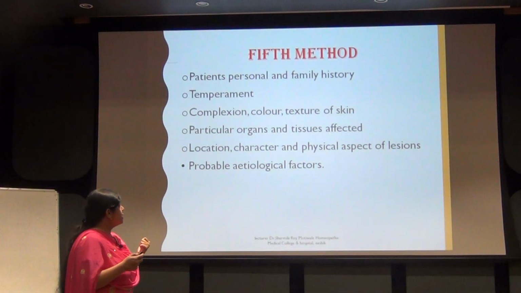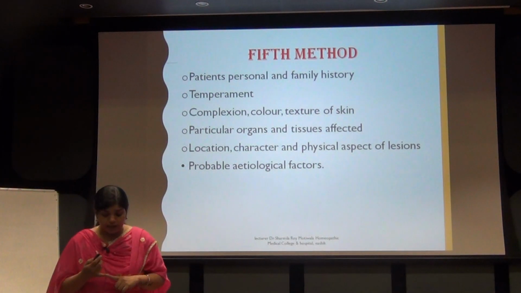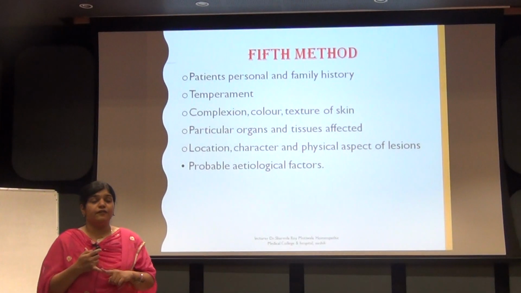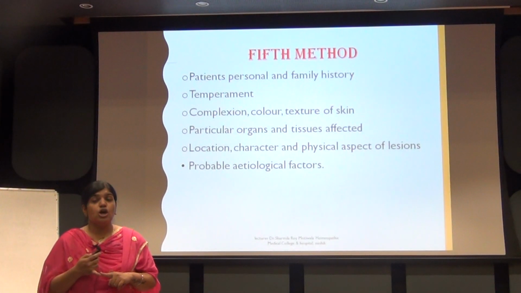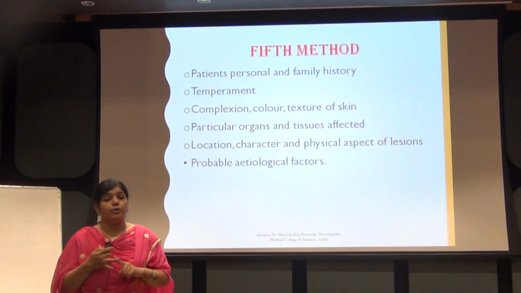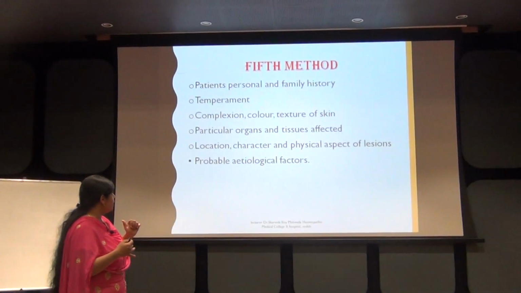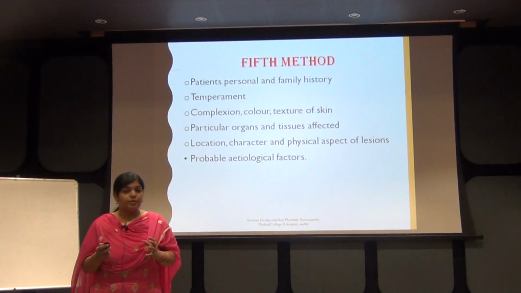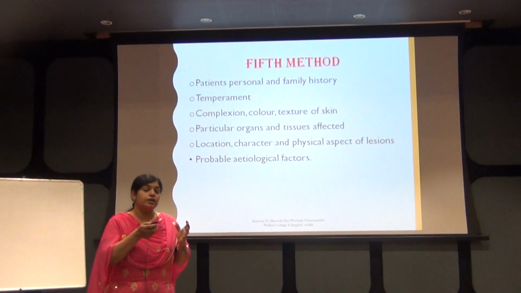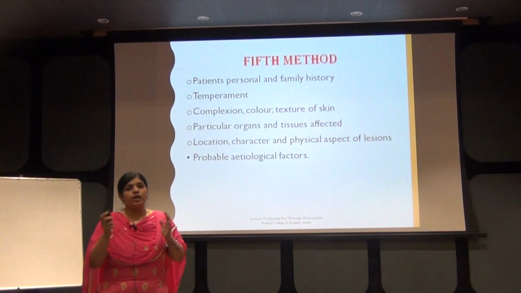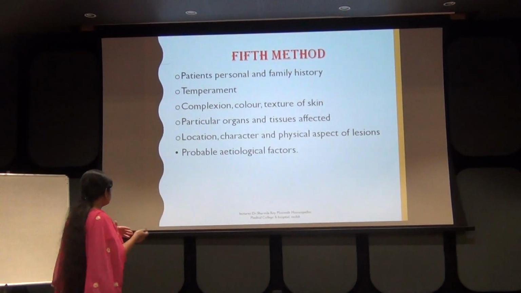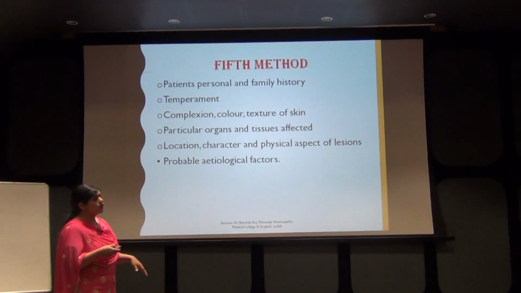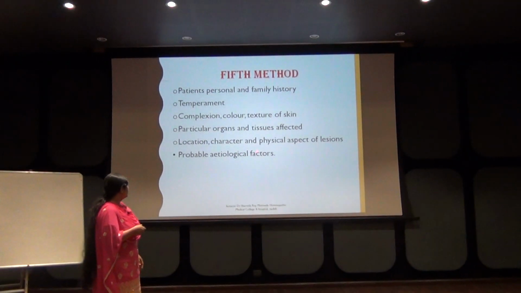Next is particular organ and tissue affected. If a person has some tendency, like a uric acid diathesis or a hemorrhagic tendency, then you will consider that point, repertorize the case, and search for that remedy only which has more affinity for hemorrhagic tendency or more affinity for uric acid diathesis. Then comes the location, character and physical aspect of the lesion. And lastly, the probable etiological factor.